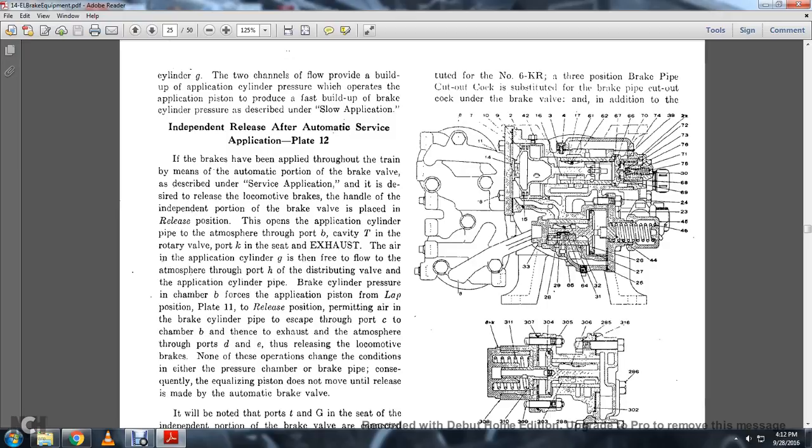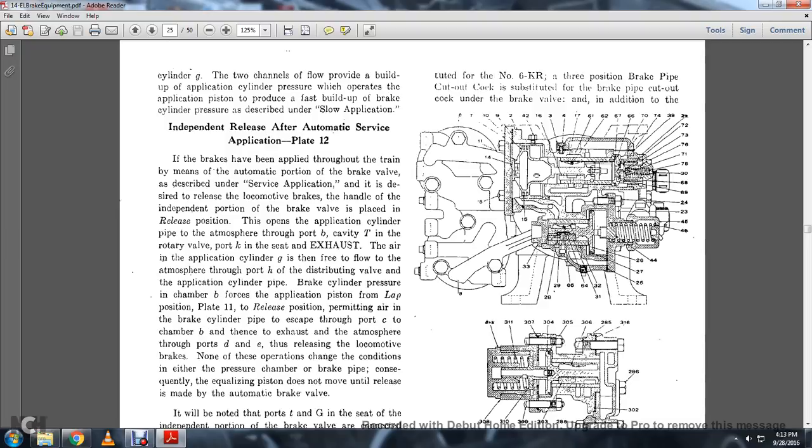Independent release after the automatic service application, plate 12. If the brakes have been applied throughout the train by the automatic portion of the brake valve as described in the service application, and it is desired to release the locomotive brakes, the handle of the independent portion of the brake valve is placed in the release position. That opens the application cylinder to the atmosphere through port B and cavity T and the rotary valve port K.